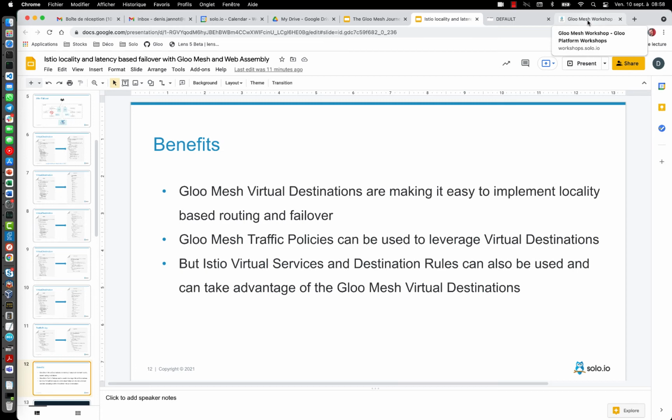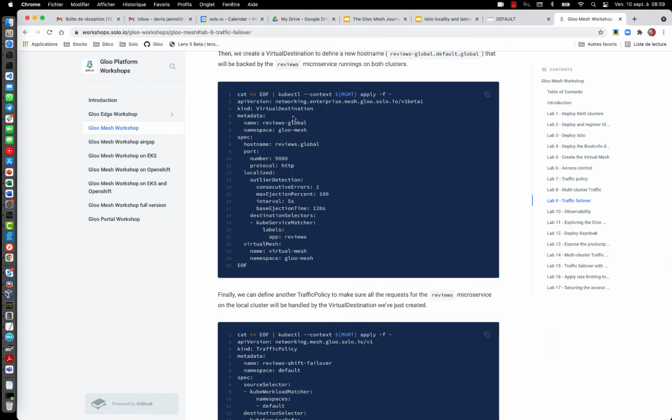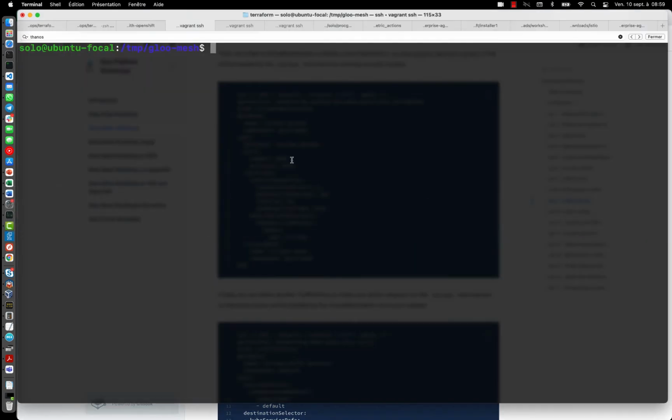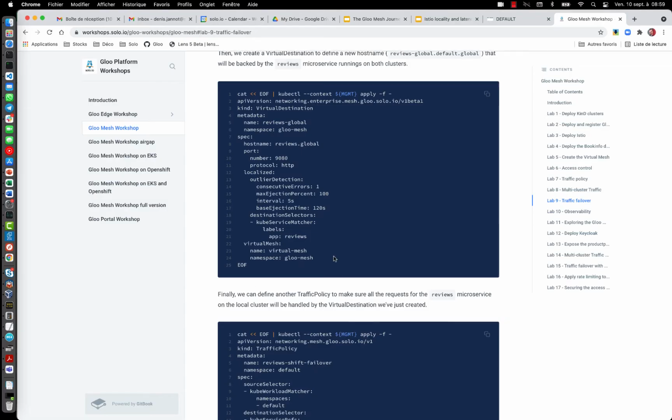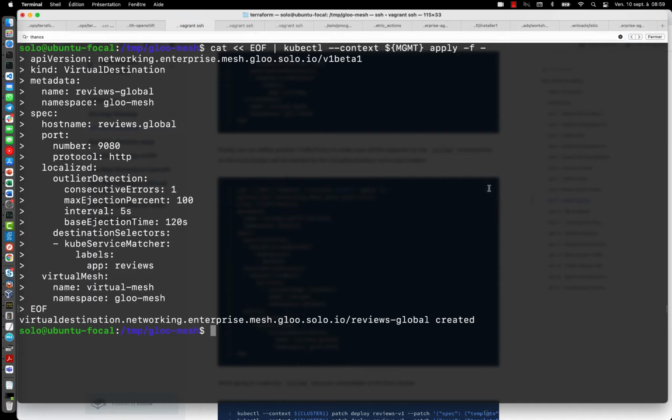So what we will do here is create these two objects we spoke about, right? I'm going to create this virtual destination first, and then I'm going to create this traffic policy to send the traffic, instead of to reviews, to reviews.global.